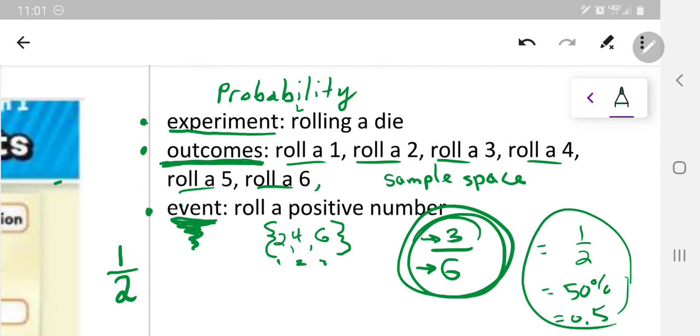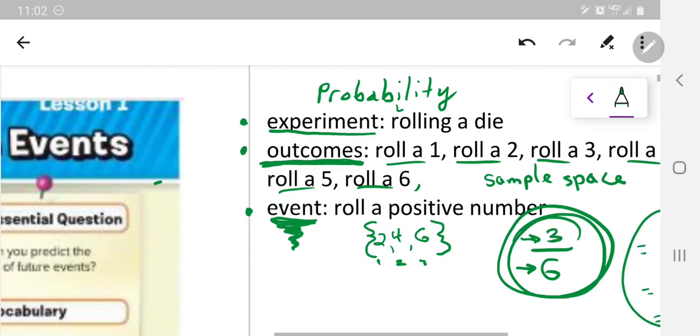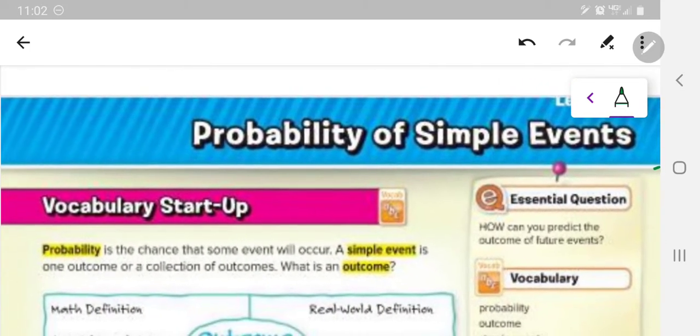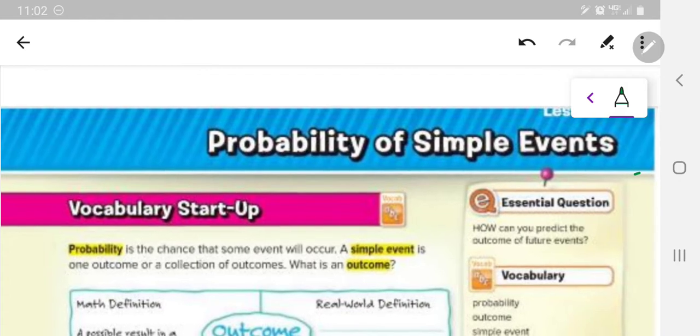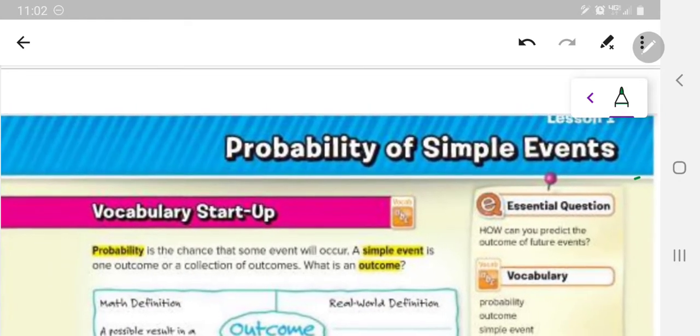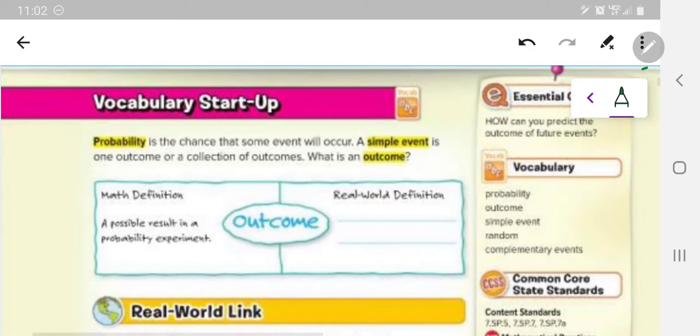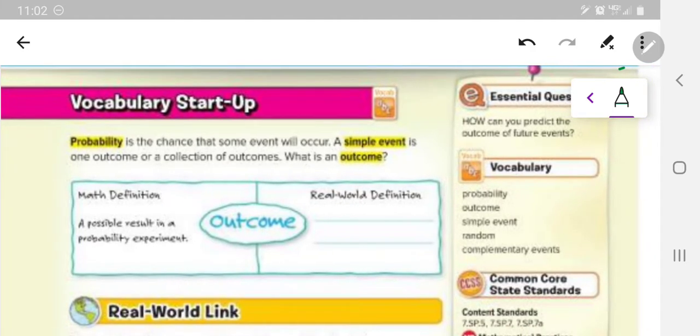Okay, so that is our not so brief, not as brief as I thought, introduction to probability. And we wanted to clarify those 3 words: experiment, outcome, and event. Now here, your book starts to do it. Probability is the chance that some event will occur. An event within an experiment, right?